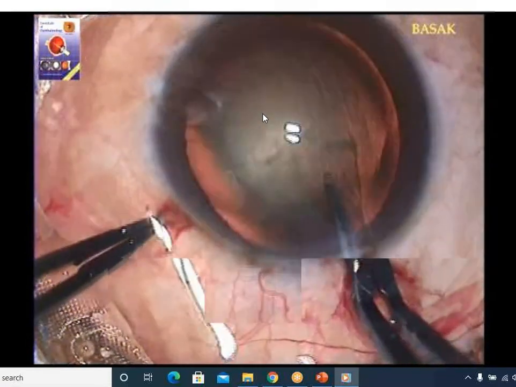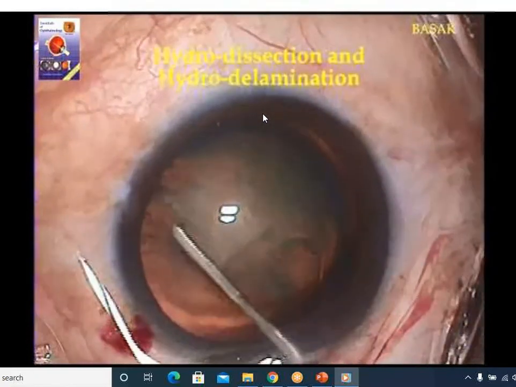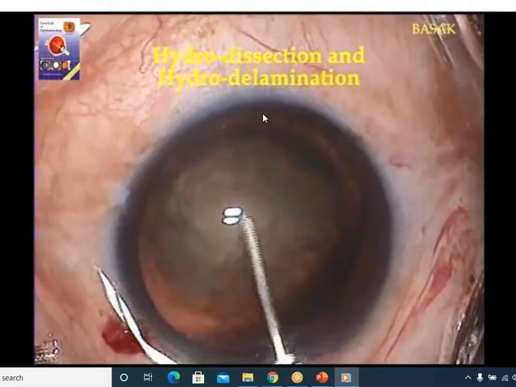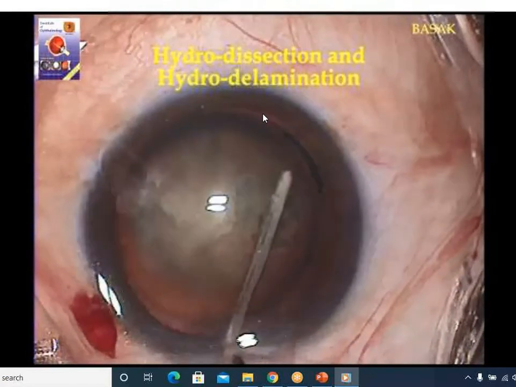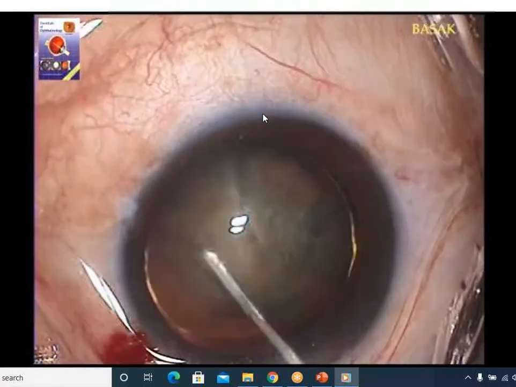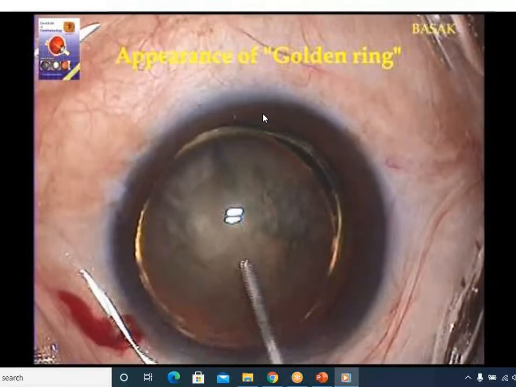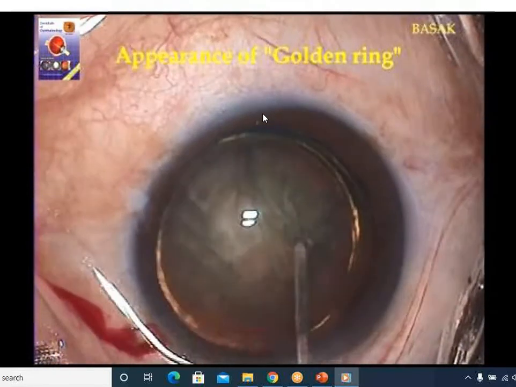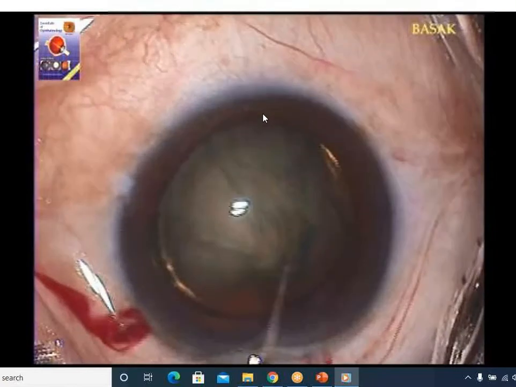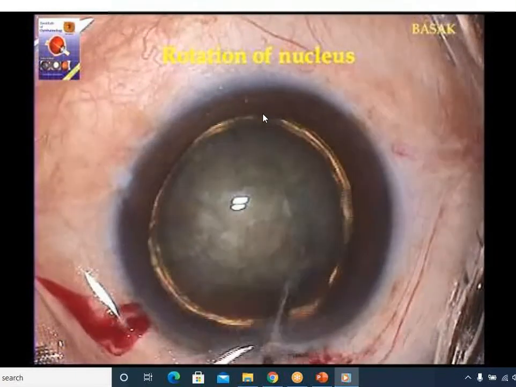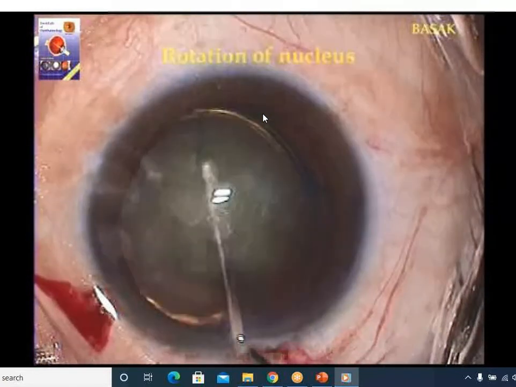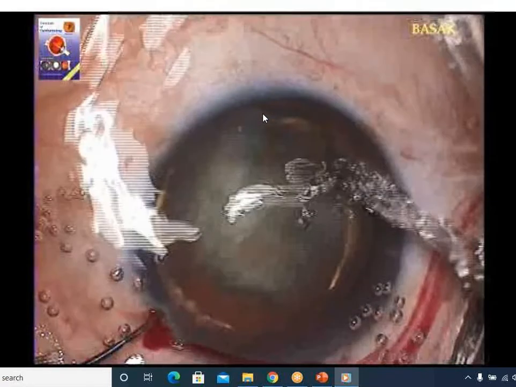So till this period, the steps are the same. Now he is doing hydrodissection. Fluid is being run in between the cortex and the anterior capsule. And when you run the fluid between the hard core nucleus and the epinucleus, you will see this golden ring. It is known as hydrodelineation. When you see the golden ring, it is delineated.